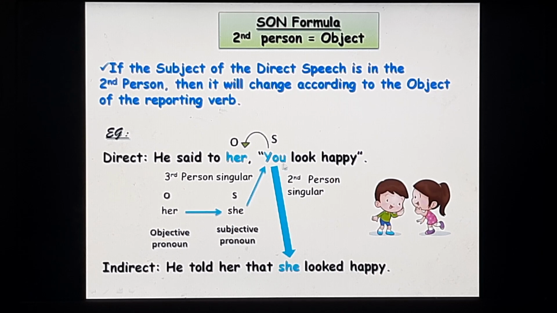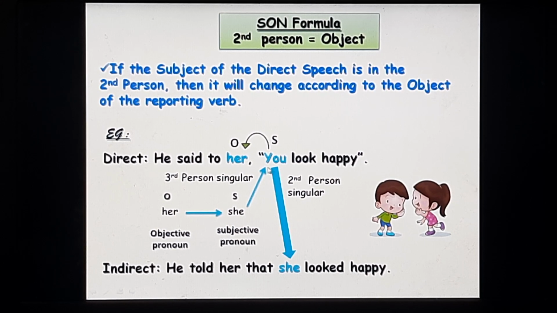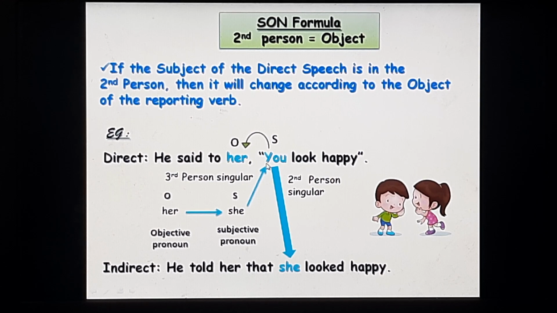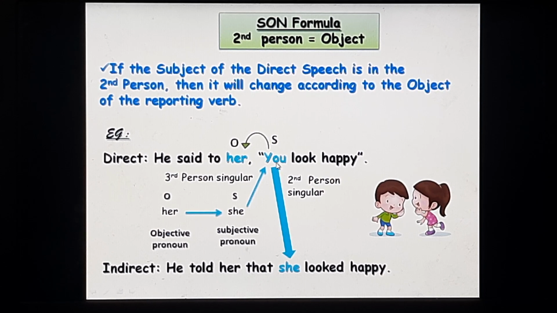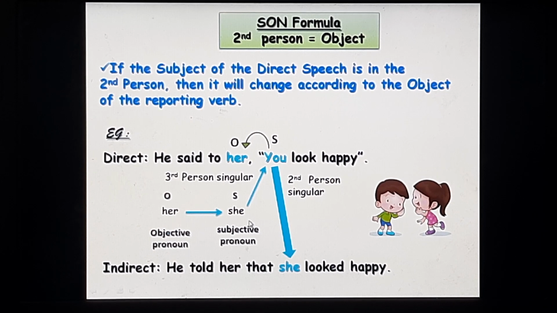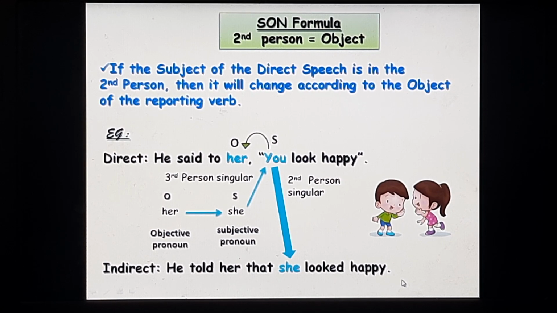He said to her, "You look happy." Now, the subject in the direct speech is you. The pronoun is in the second person, so the subject must refer to the object in the reporting part. So her is the objective pronoun. It must change into the subjective pronoun she, as it stands for the subject you. So in the indirect speech, you will change into she. So he told her that she looked happy.